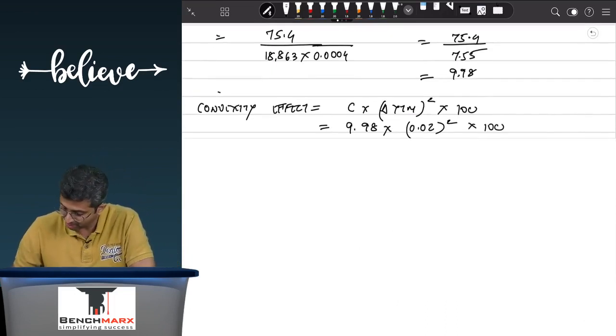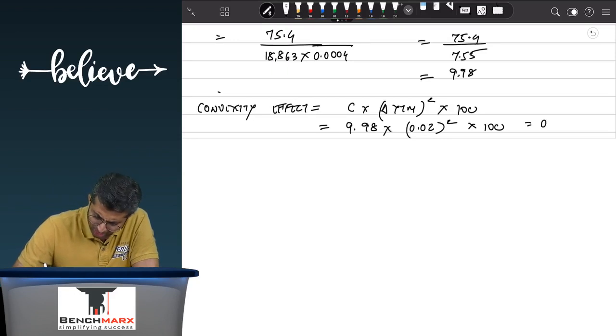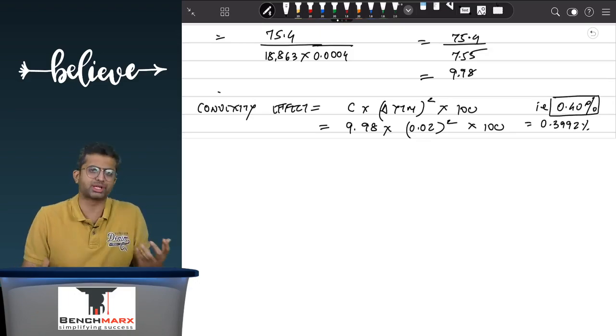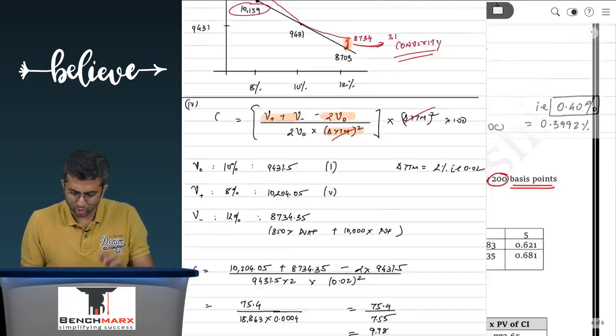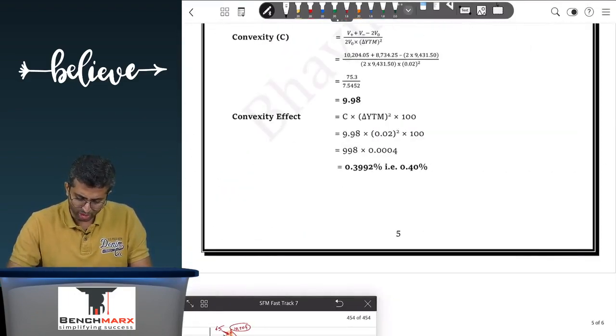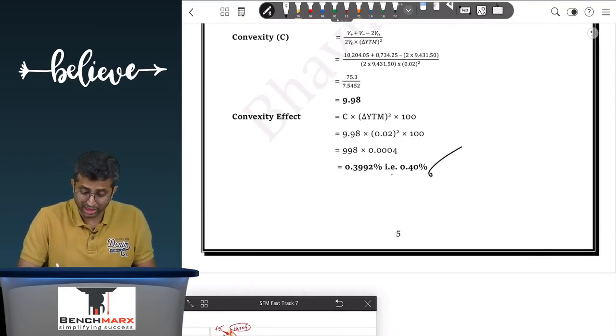So this is 9.98 approximately into 0.0004 into 100, which is approximately 0.3992, that is, since it is into 100, a percentage, 0.4%. So this is your convexity effect. If you go to your institute solution as well, they would have calculated the convexity effect as 0.4%.